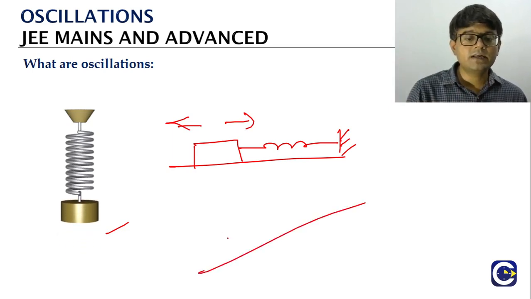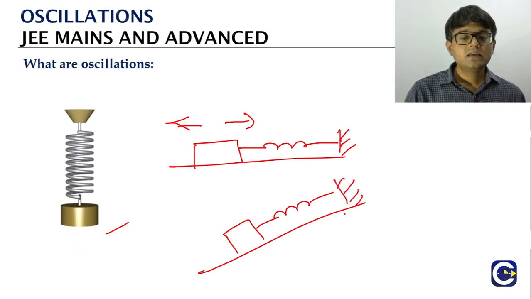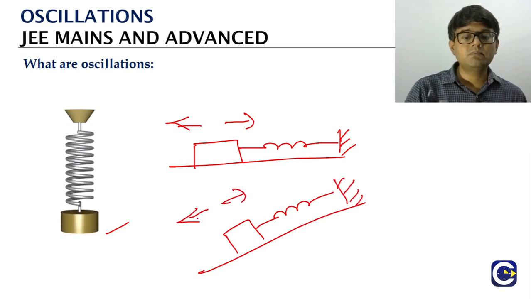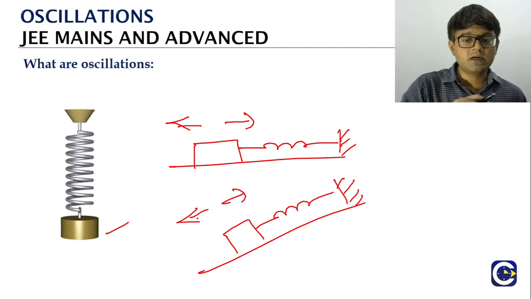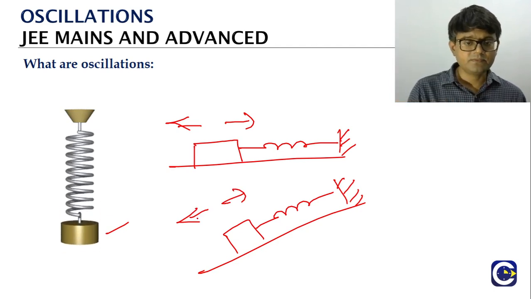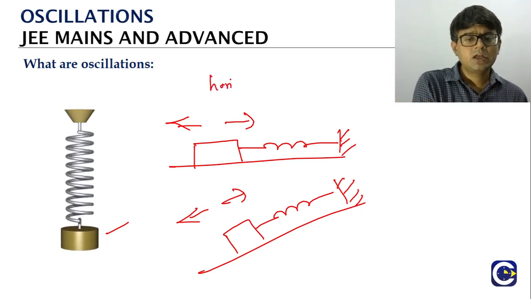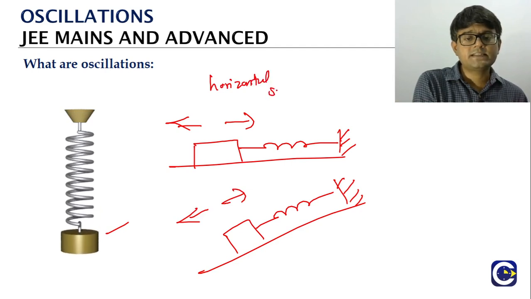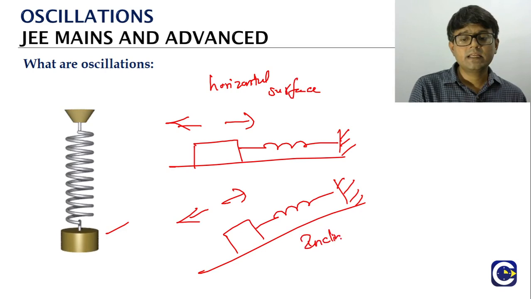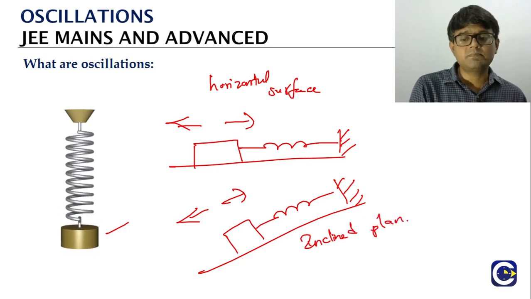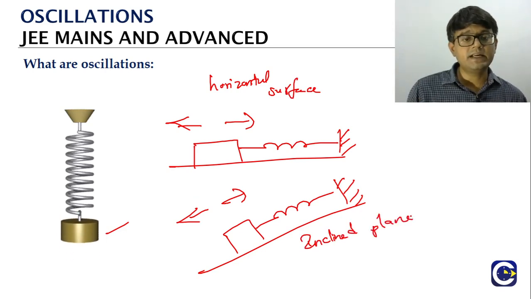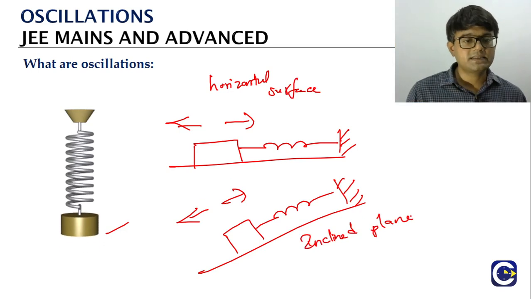If you have it on an inclined plane, all these are the different arrangements. Here also the mass is going to have to and fro motion but along the inclined plane. Here the to and fro motion happens along the horizontal surface and here it will be happening along the inclined plane. But all these are examples of the same oscillatory motion of the spring mass system.